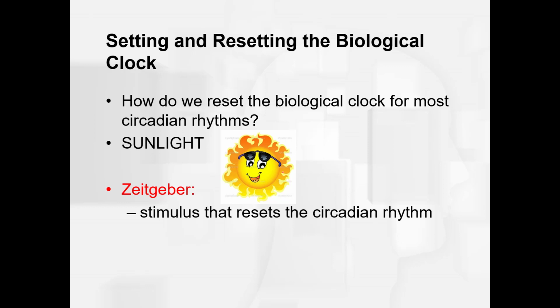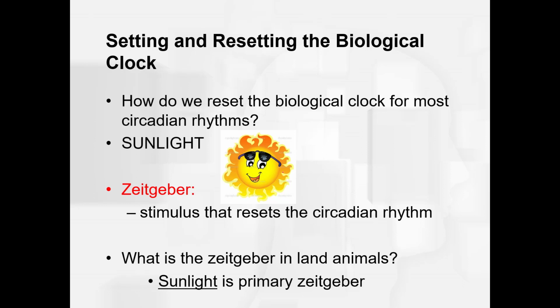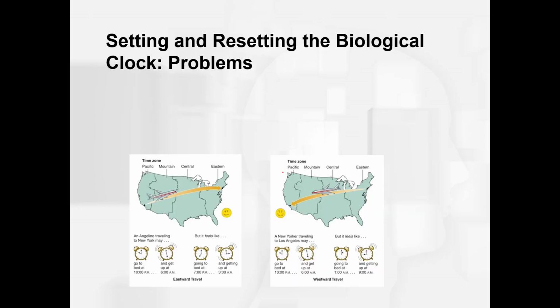So just to put it all together, what is the Zeitgeber in land animals? What is the primary Zeitgeber in land animals? Sunlight is our primary Zeitgeber. And I don't know if I'm pronouncing that word right, but that's the way I'm going to go with it. All right, now sometimes our circadian rhythms get off and they can be hard to reset. One of these situations is jet lag, okay?